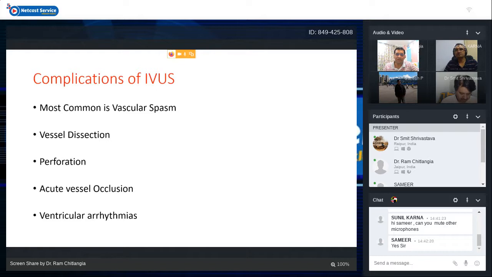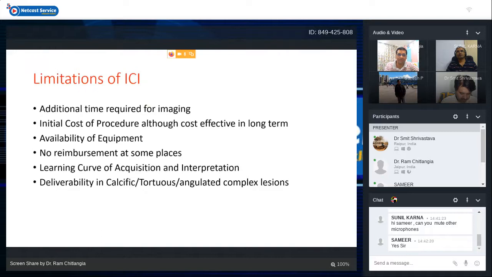And if there is spasm, then wait, withdraw the catheter and again give NTG and take it gently, or take a new catheter. Sometimes we use a guide catheter and that can cause spasm. Vessel dissection is possible, perforation is rare, acute vessel occlusion sometimes happens, and sometimes ventricular arrhythmia can also happen with the IVUS examination, which has to be treated in the usual manner.